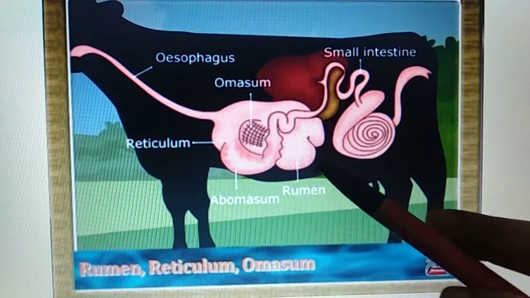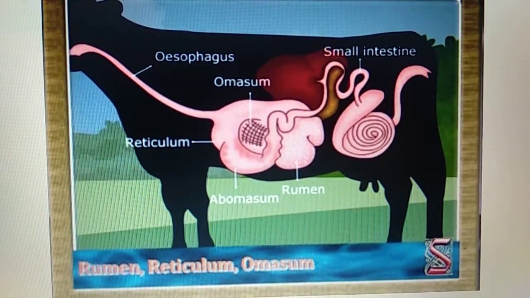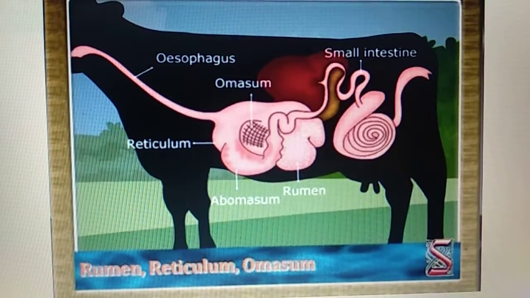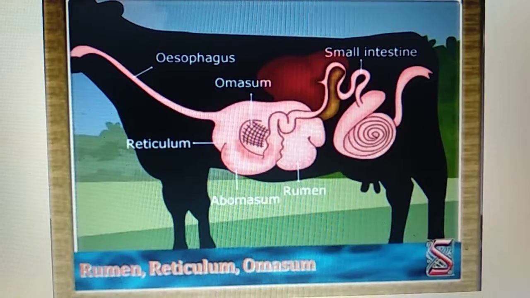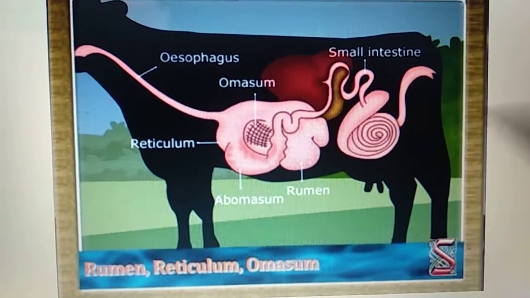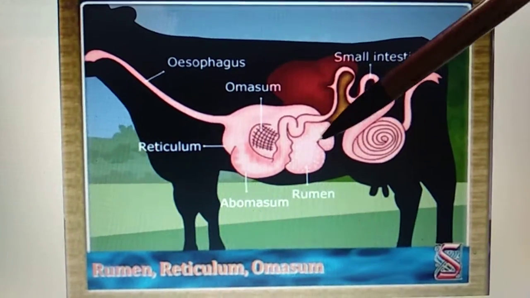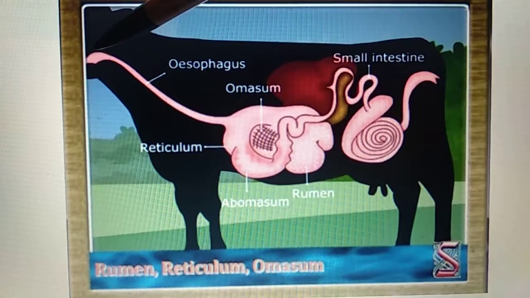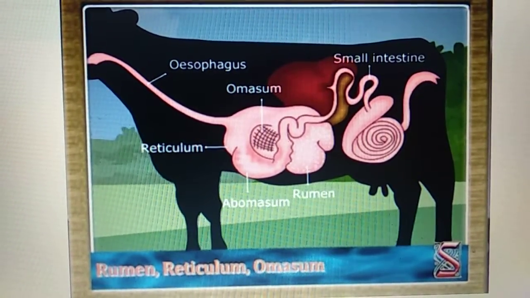Now, once the grass they have eaten moves from the mouth to the esophagus, and from the esophagus directly to the rumen. In the rumen, after the swallowing of the food, it gets partially digested into curd. Now in this part, the enzyme will be acting and it will be partially digested into curd. Now when the cow is at rest, what happens is that it will take the curd from the rumen, bring it back to the mouth, and then mix it with a lot of saliva and chew it.